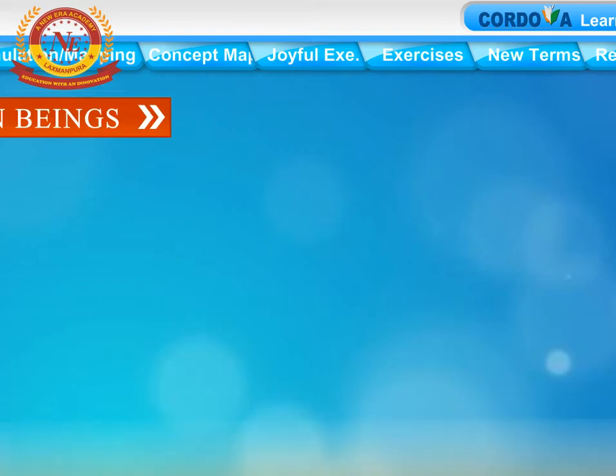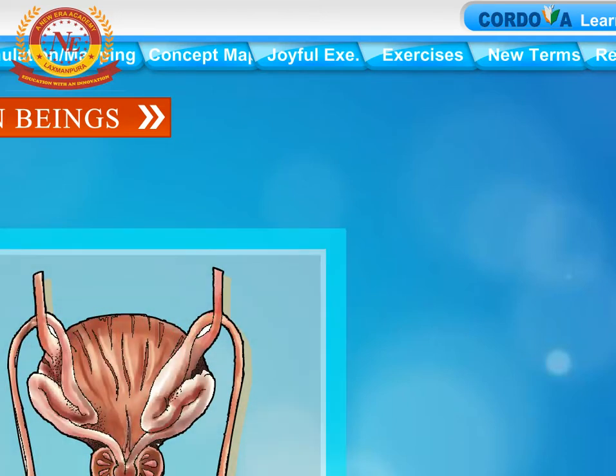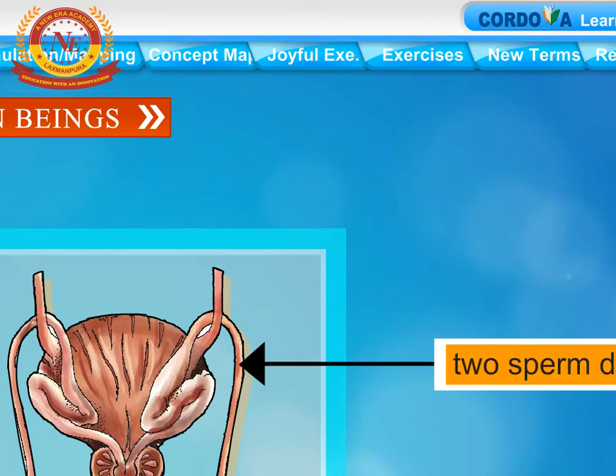Sexual reproduction in human beings. Male reproductive organs. The male reproductive organs include a pair of testes, two sperm ducts, urethra, and a penis.